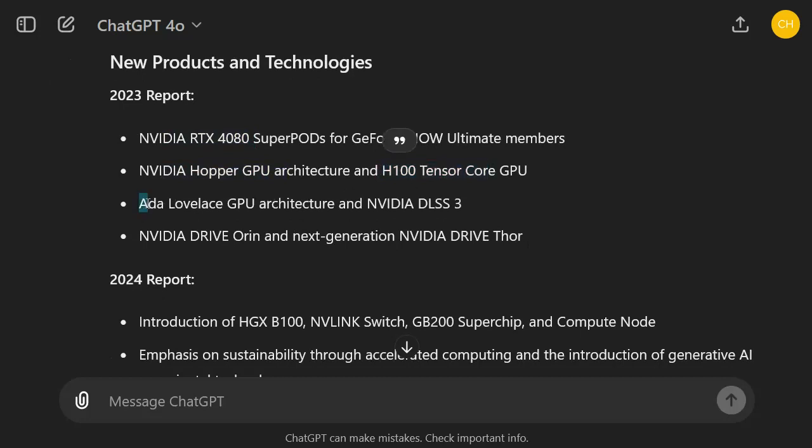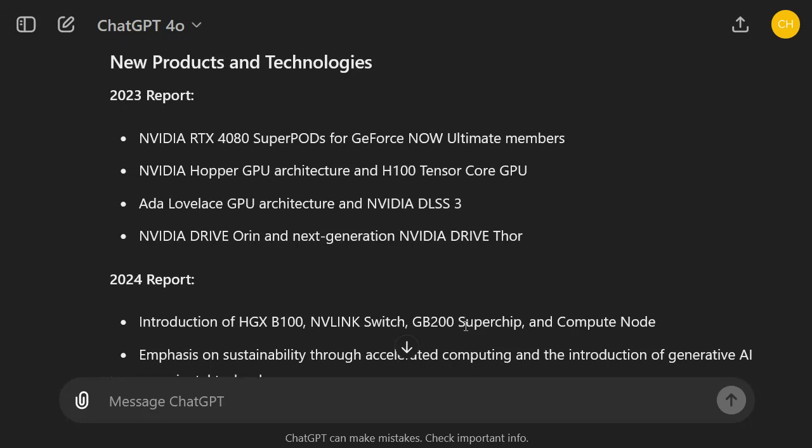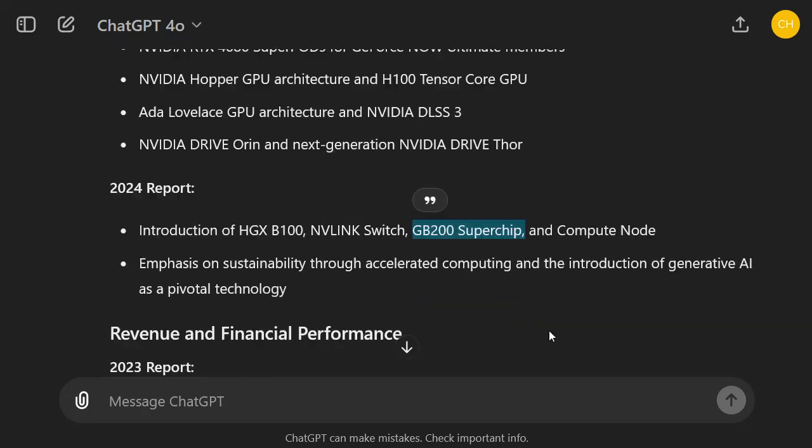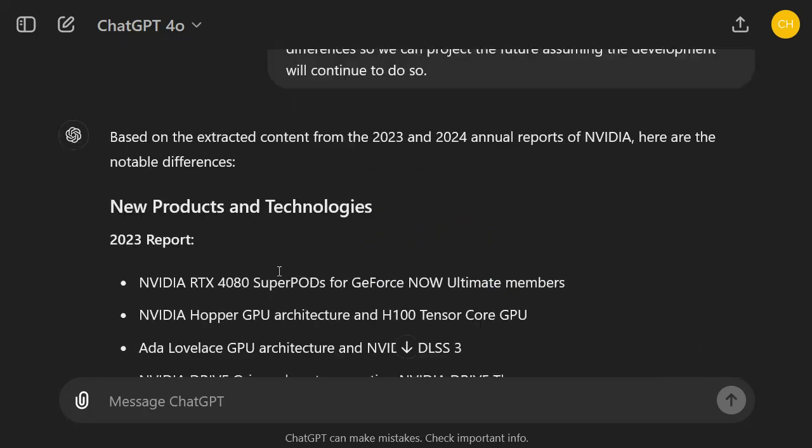They presented the new GPU architecture named after the first female programmer, Ada Lovelace. And in the 2024 report, they already mentioned the GB200 super chip, and they focus on accelerated computing and generative AI as a new technology, right?